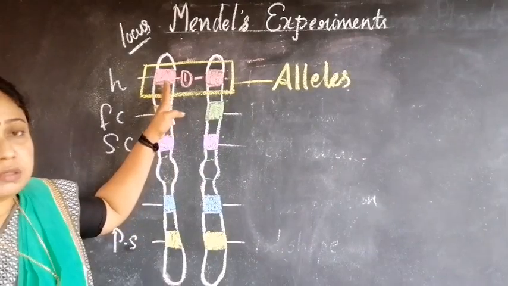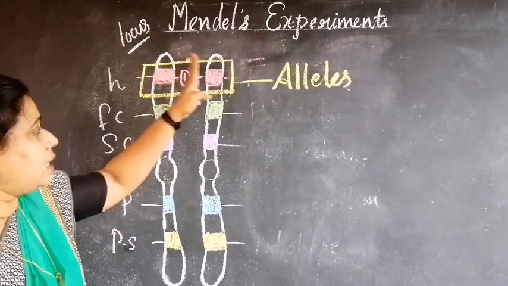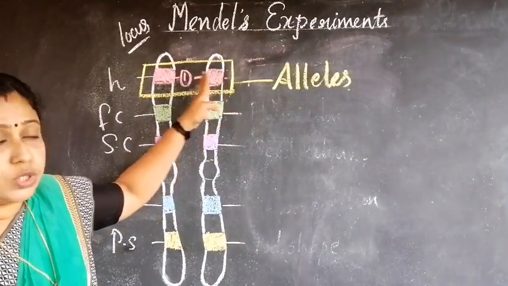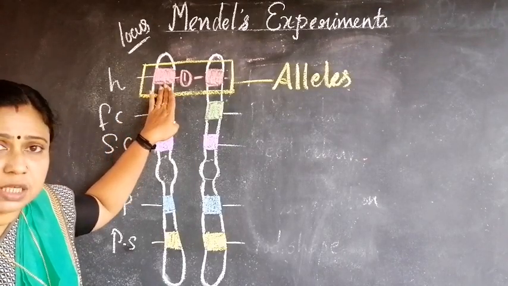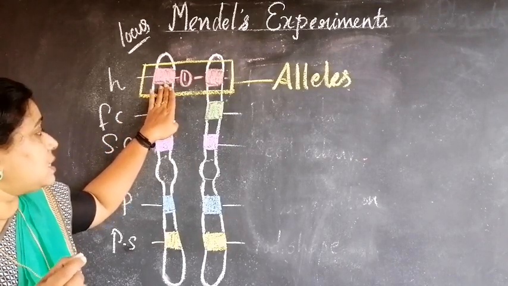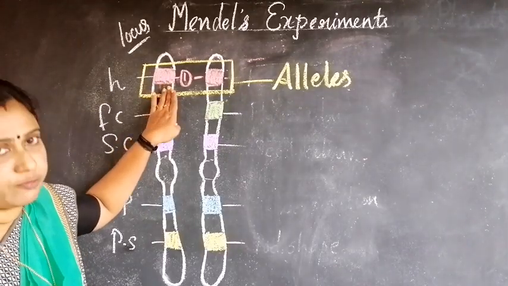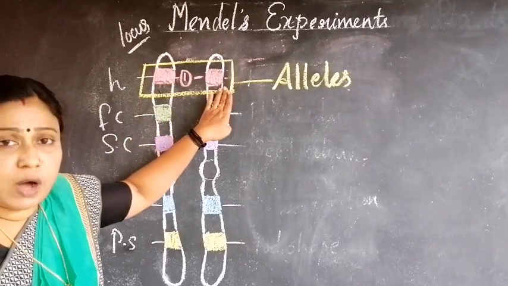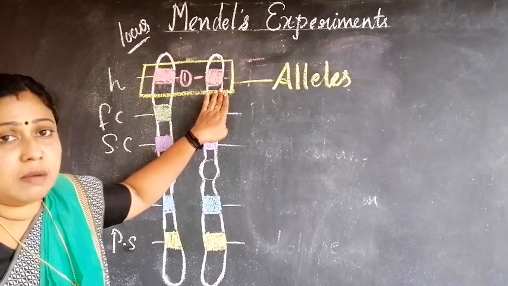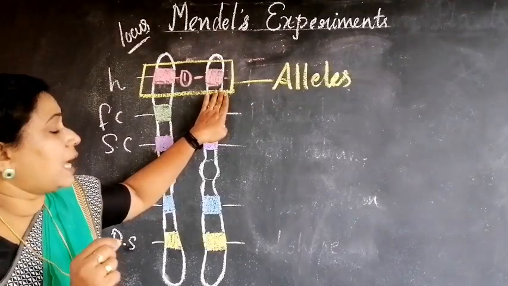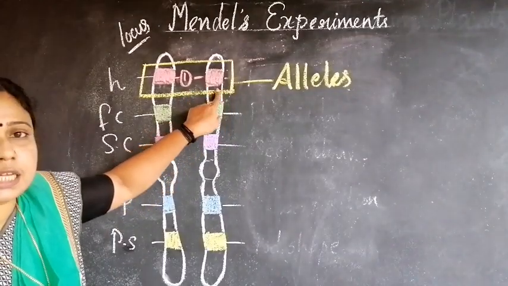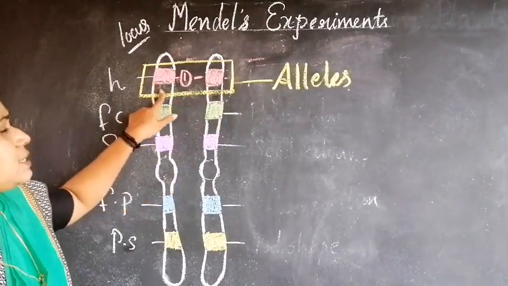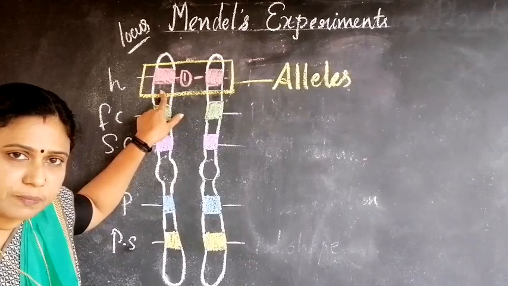So this allele is from the mother, and this allele is from the father. From the mother, the gene may express the character height as dwarfness, and the allele from the father may express the character height as tallness. So this allele is responsible for the tallness, and this allele is responsible for the dwarfness.